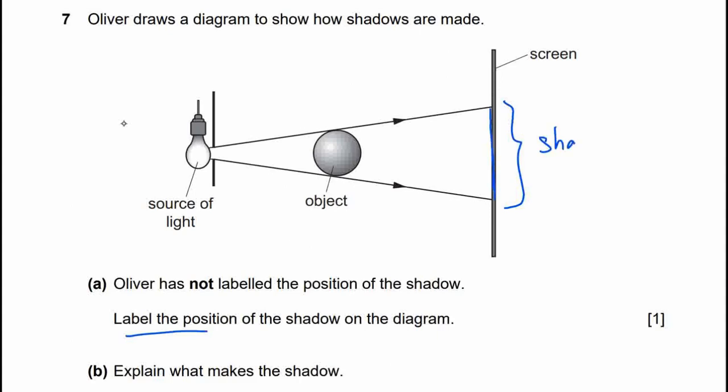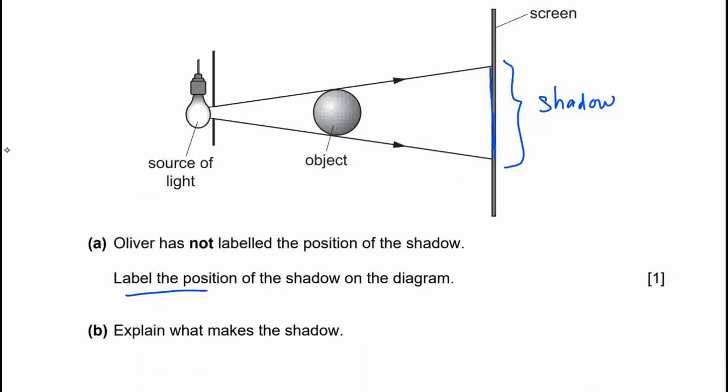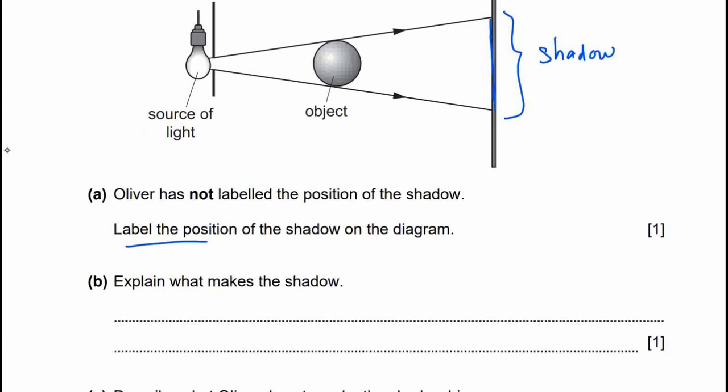Shadow. Alright, let's see here. Explain what makes the shadows. Light rays are blocked. In here, this one light ray from the bulb is blocked by the object.